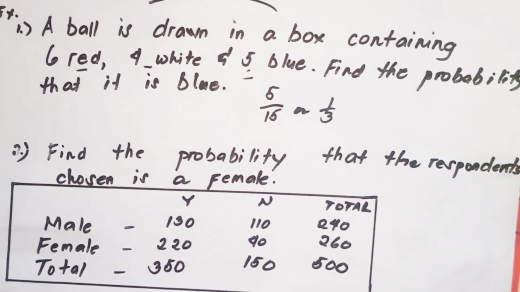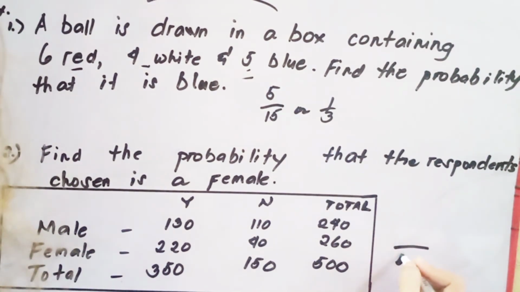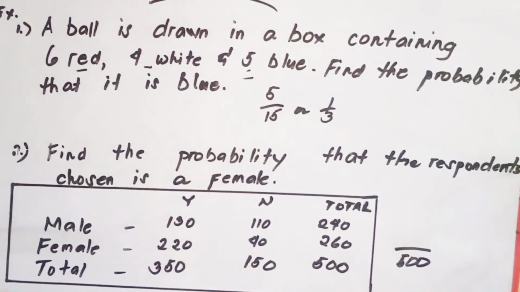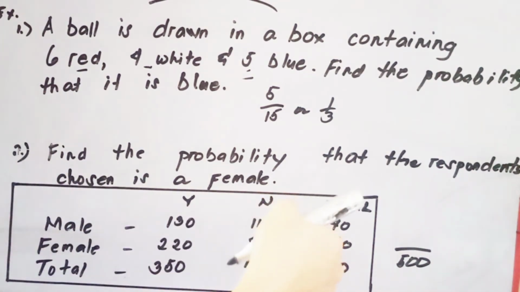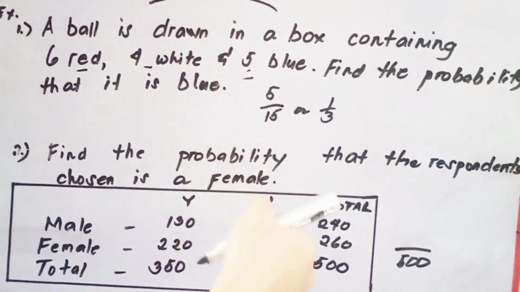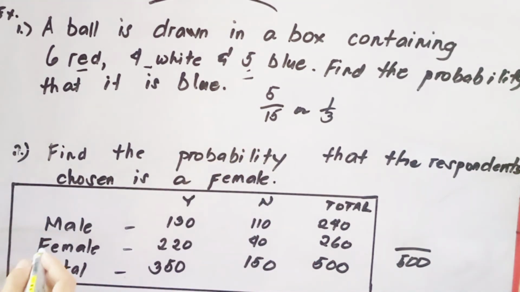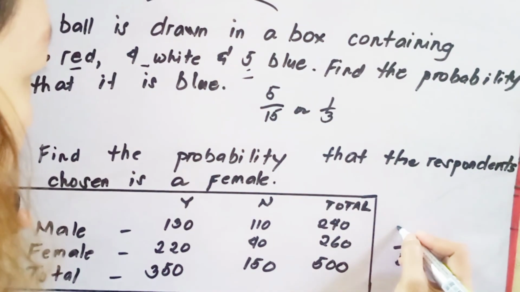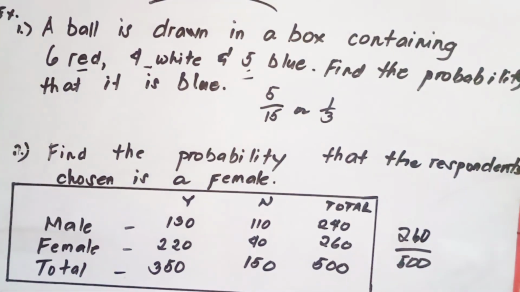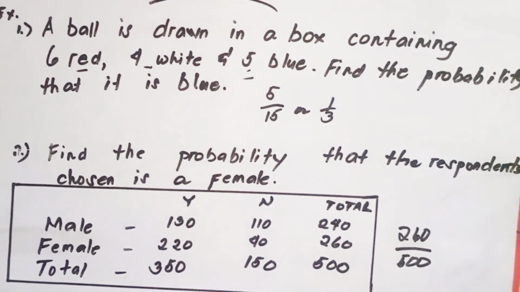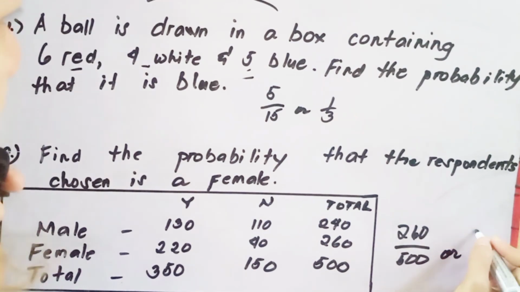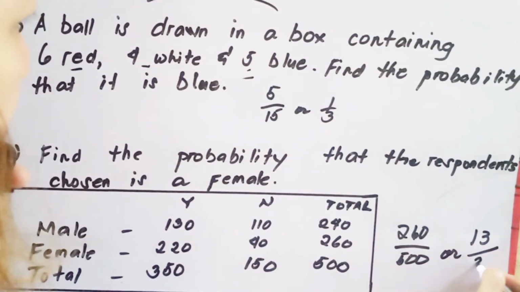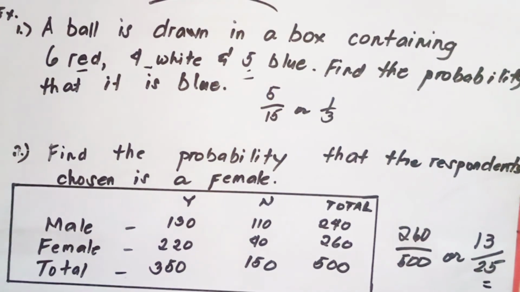So, female lang yung tinatanong. Kung minsan may mga ma-encounter ka na ganyan, ang dami-daming details, pero mag-i-stick lang tayo doon sa kung ano yung hinahanap niya. So, in our example, ang probability lang na hinahanap is a female. So, in our data, male and female, the total respondents that we have is 500. So therefore, 500 is our sample space. So what is the probability that the respondent chosen is a female? So ilan yung female? Total number of female is 260. So therefore, our probability is 260 over 500, or simply that is 13/25. So this is now the answer.